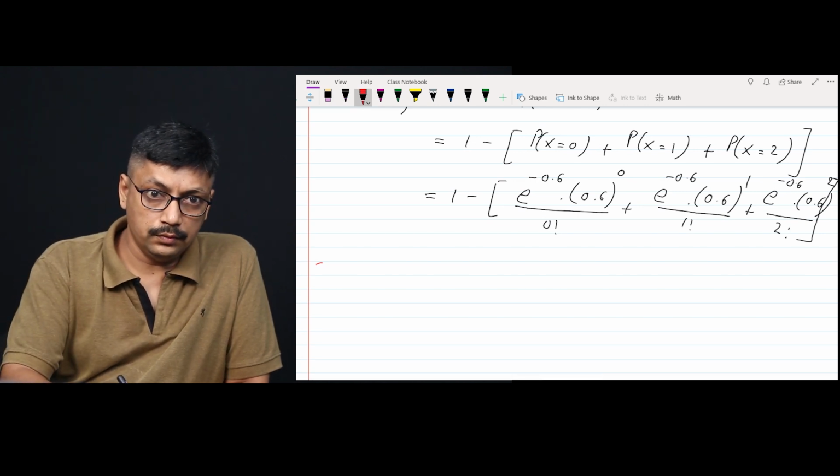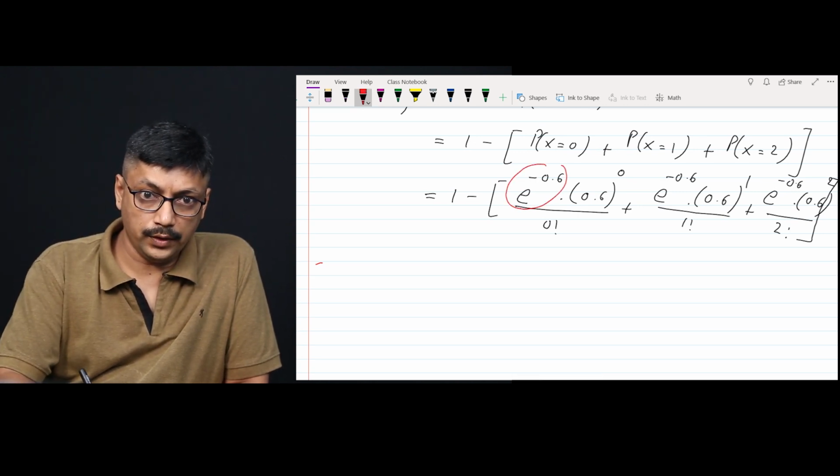Here e raised to minus 0.6 we can take common.